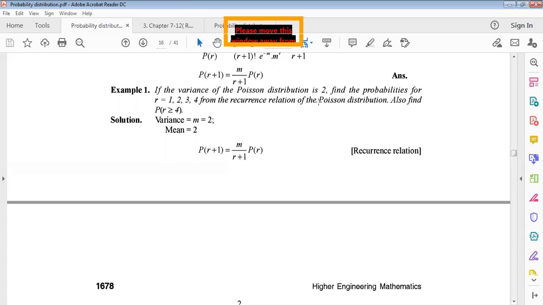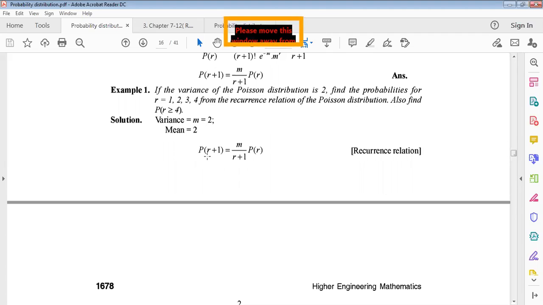If the variance of a Poisson distribution is 2, find the probabilities for r equals 1, 2, 3, 4. That means there are 4 successors. From the recurrence relation of the Poisson distribution, also find the probability of r greater than or equal to 4. The variance m equals 2, so the mean also equals 2. This is given.